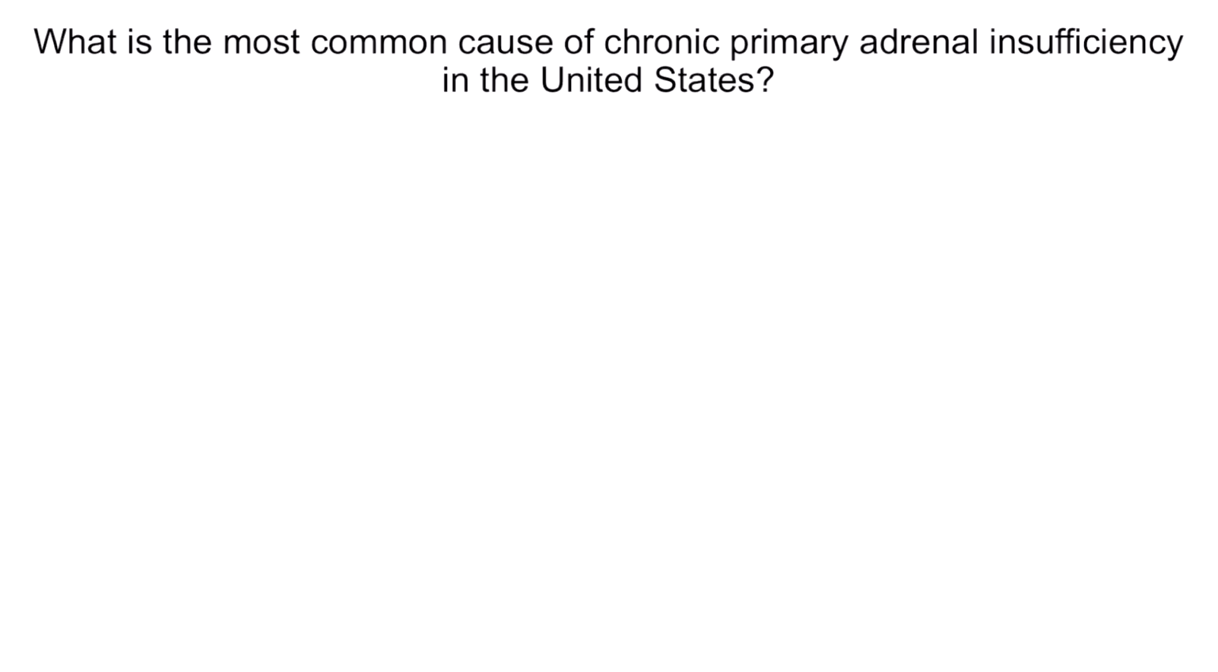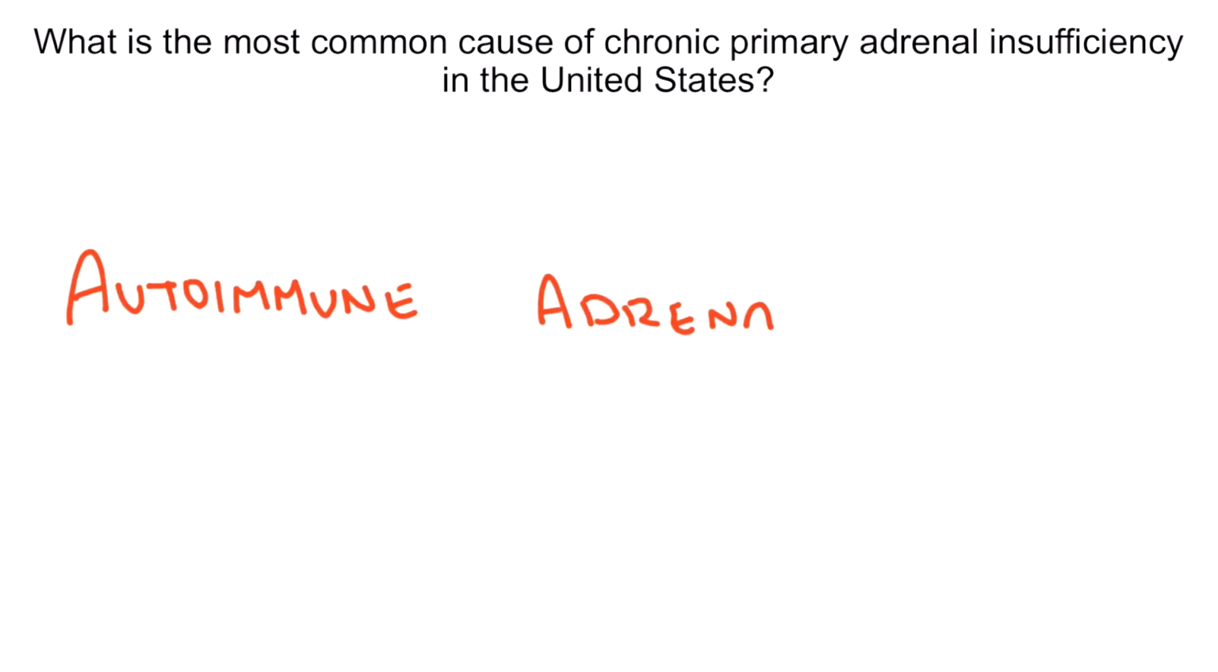All right, let's wrap up with the final question. What is the most common cause of chronic primary adrenal insufficiency in the United States? All right, the correct answer here is autoimmune adrenalitis. So be sure to look for this condition in patients who are at higher risk for developing autoimmune conditions. On the boards, these are usually young women.